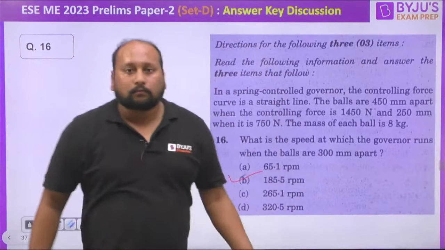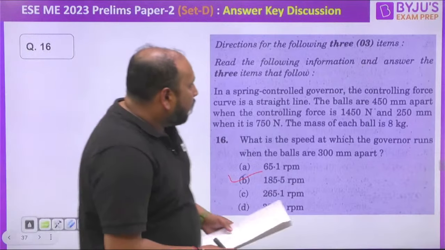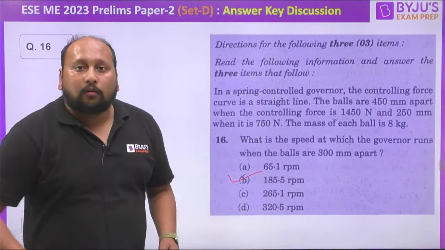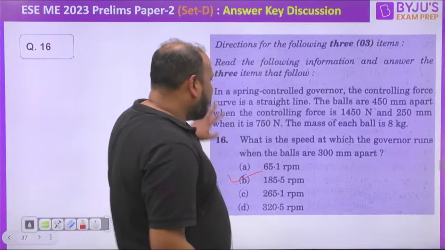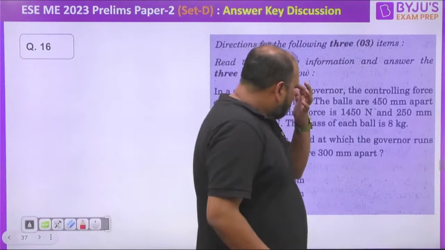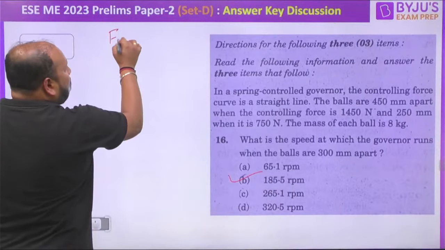185. Yes. Okay. Yes, please do let me know. They give the diameter. 450 mm apart. So they are saying that they are given the distance between the fly mass. They have given the distance between the fly masses. So we can say F1 is equal to how much?